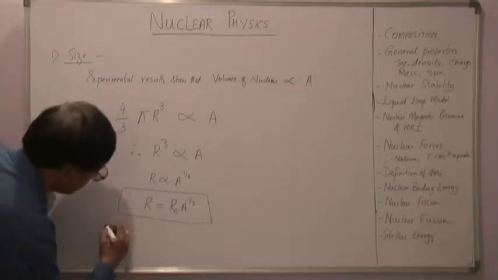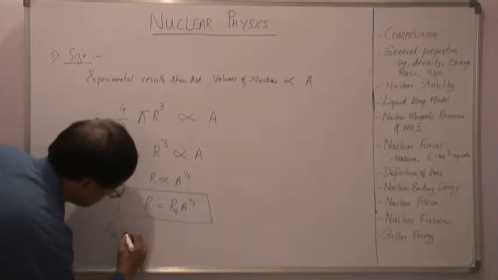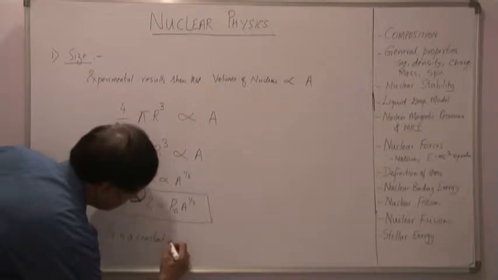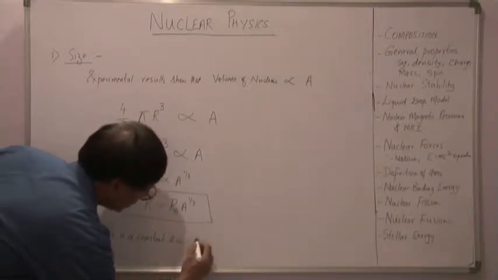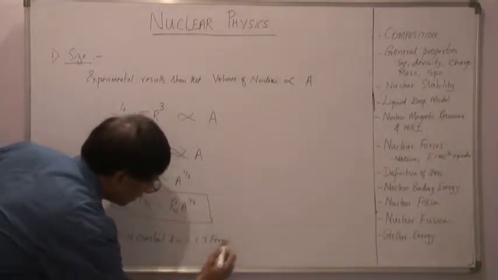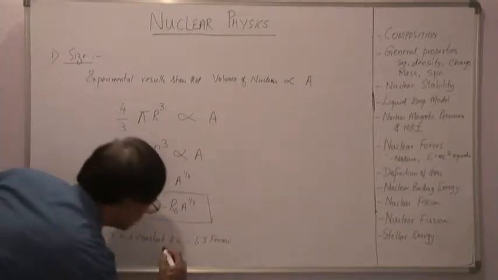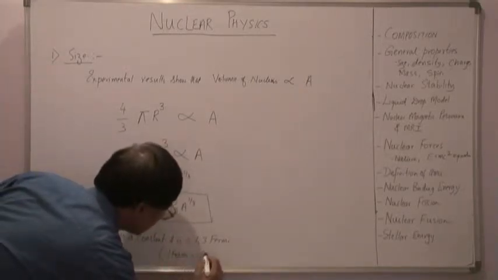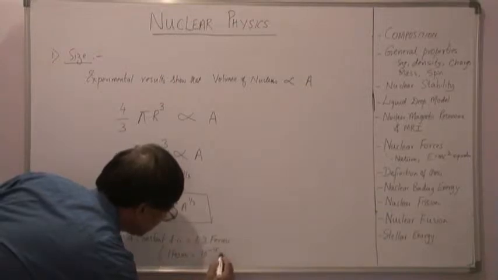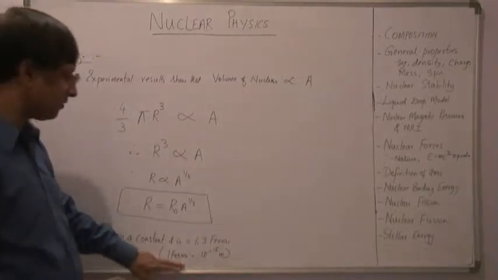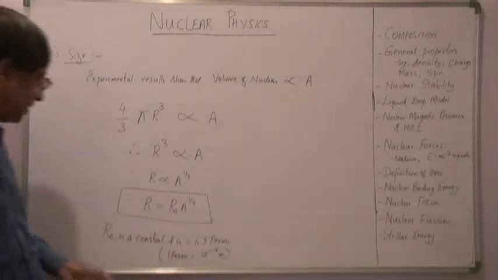Here r naught is a constant and is equal to 1.3 Fermi. Let me write down what 1 Fermi is. The unit 1 Fermi is 10 to the power of minus 15 meters.